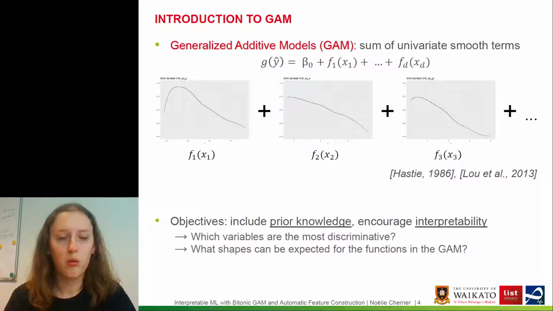So from these GAMs, our objectives in this work are to include prior knowledge while encouraging interpretability. The two points that we are tackling in this work are first, which variables are the most discriminative, and second, what shapes can be expected for the functions in the GAM.